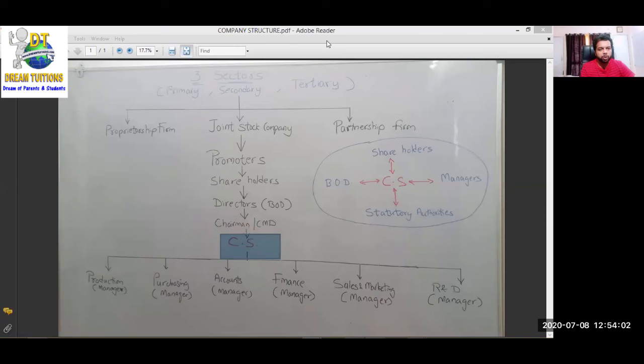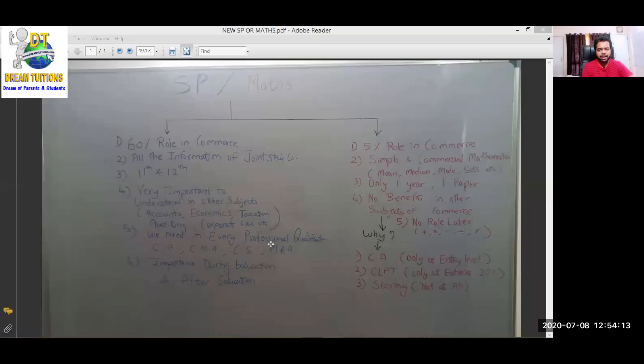Okay, one more chart I want to explain, and then we will close today's SP introduction, students. And this is this chart. I'm going to share these 2 charts. It is not very clear, please excuse me, but still I am going to share them with you on WhatsApp. You can later on see in more detail.